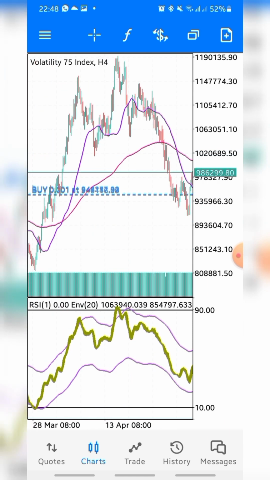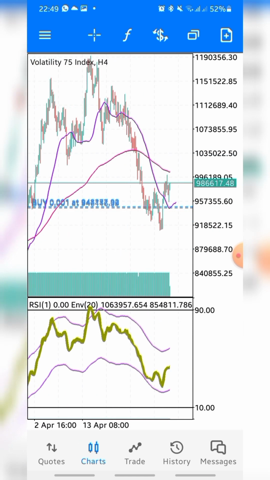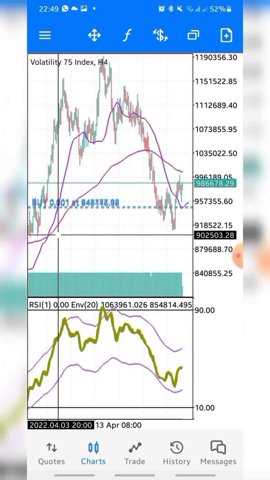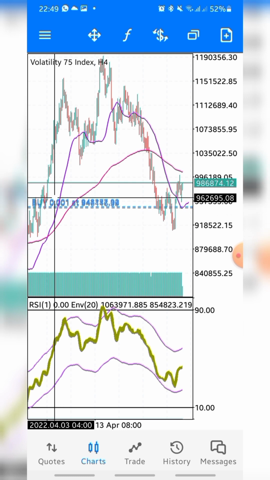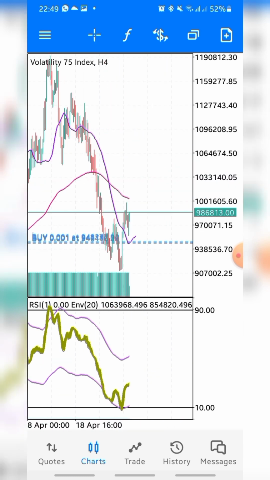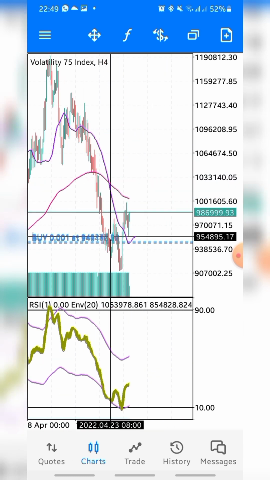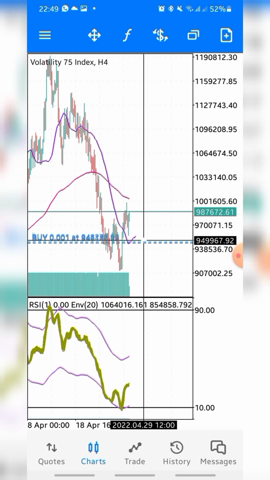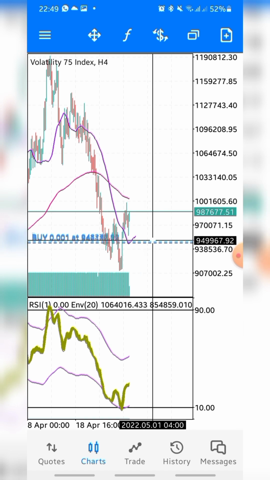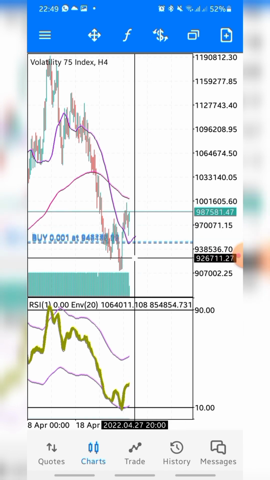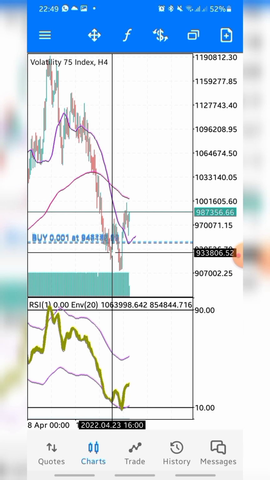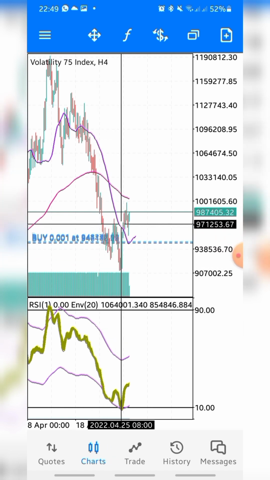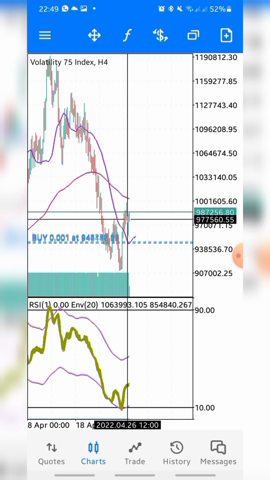The next thing you want to do is move to your 4 hours time frame. On your 4 hours time frame, this red moving average is out of it, so we are using the purple moving average now. On the 4 hours time frame, this purple moving average crosses below your price, which confirms that the downtrend is done, so the market is ready to take an uptrend now.